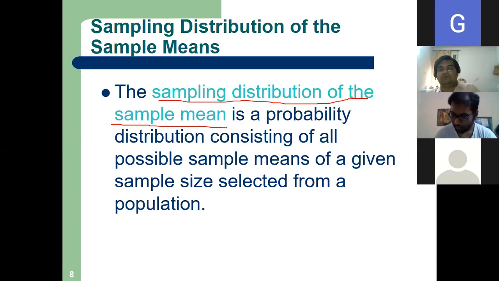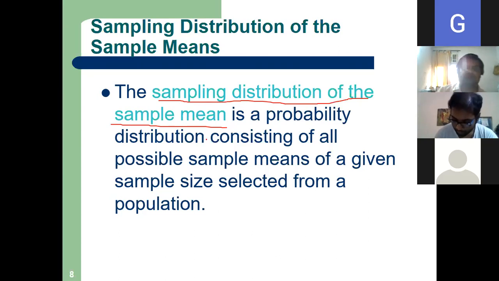Now, sampling distribution of the sample mean. How do we do this? I will show you with an example. But first you need to understand what this is. Sampling distribution of the sample mean is a probability distribution consisting of all possible sample means of a given sample size selected from a population.